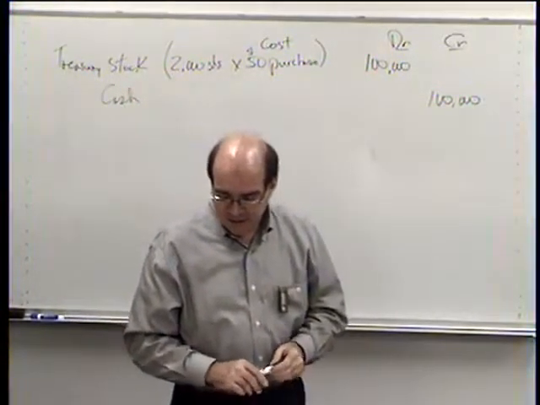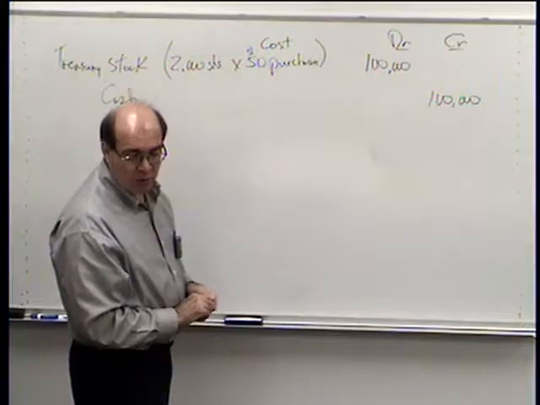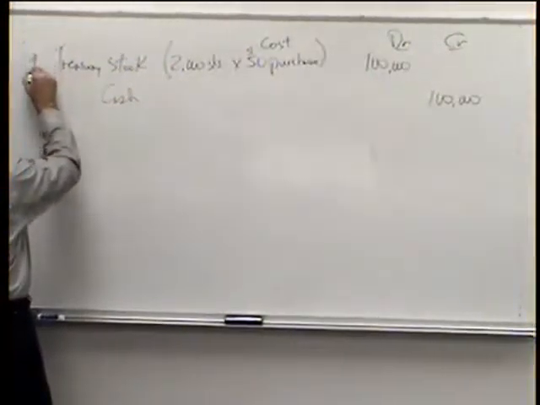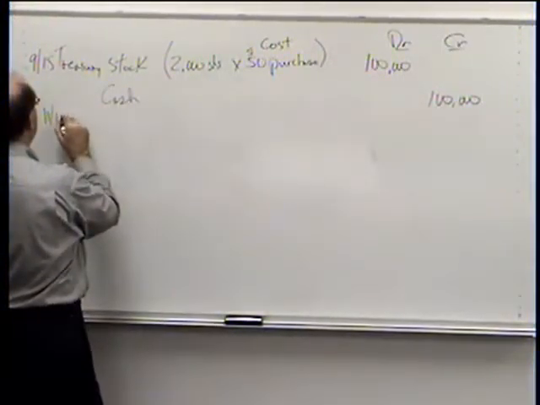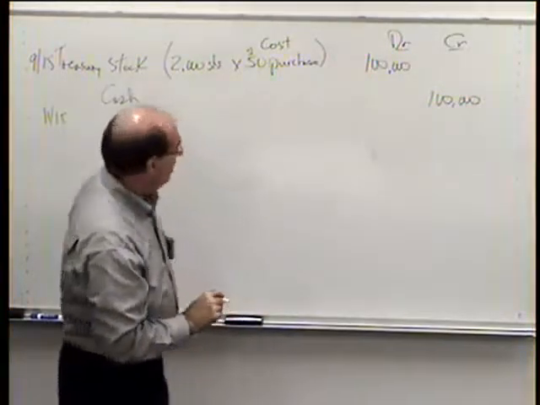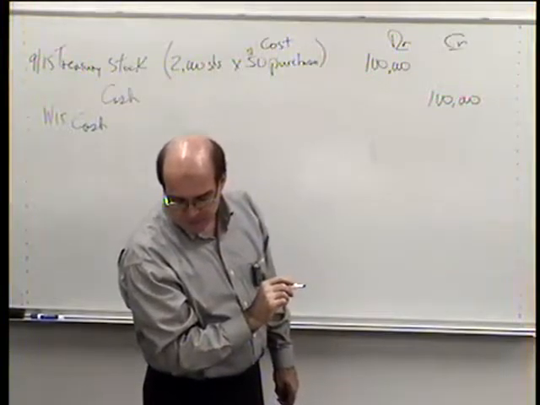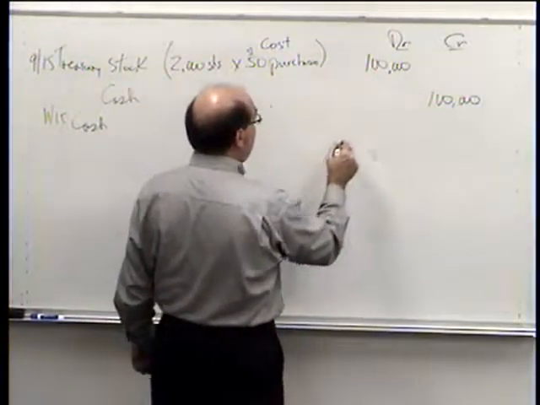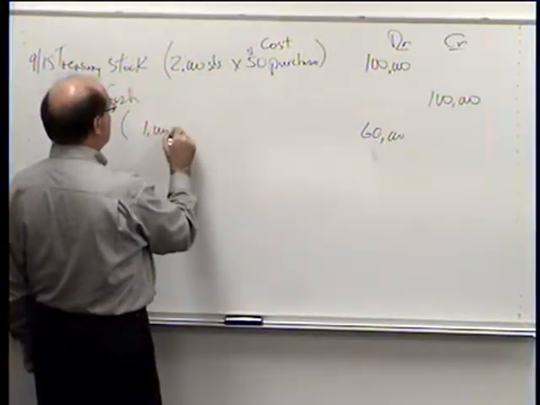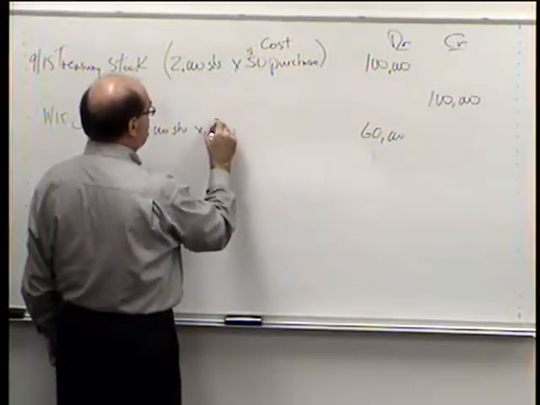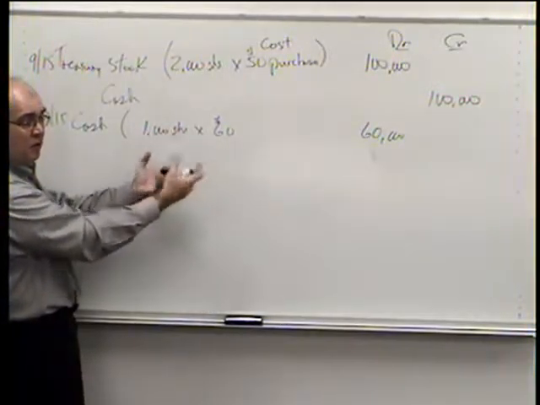Now, they talk about selling it over on page 507, selling it at a price that's higher. So in this particular case, we bought this on September 9th. On November 15th, we decide to sell it. So we sell it for more. We sell half of it, 1,000 shares, for $60. So our cash is $60. We sold 1,000 shares at 60. The treasury shares, we put them in at 50, so since we put them into the account at 50, we have to take them out at 50.